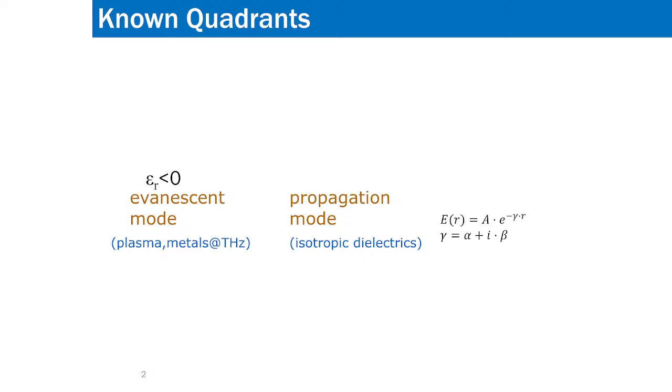Usually, in these mediums, the permittivity is negative. Negative permittivity gives such a type of medium, an evanescent medium. Why? That we'll see later. But for the time being, remember that if permittivity is negative, then we'll have an evanescent mode, which is a non-propagating medium where there will be attenuation.